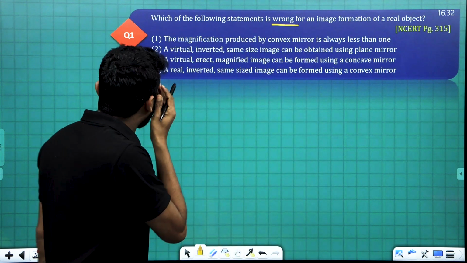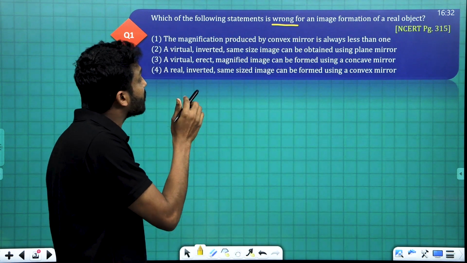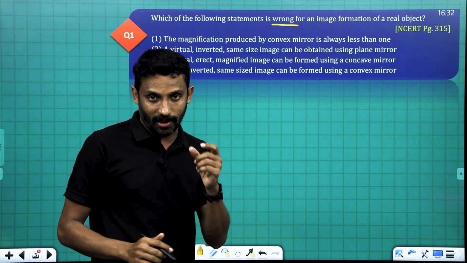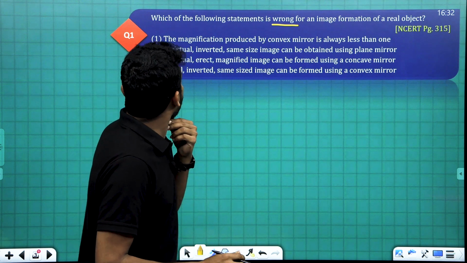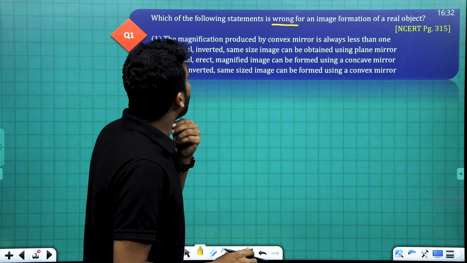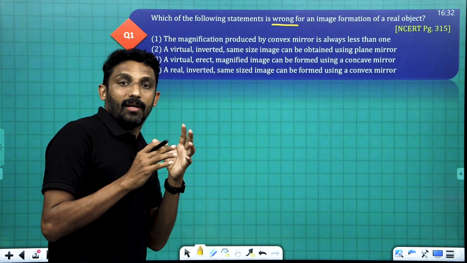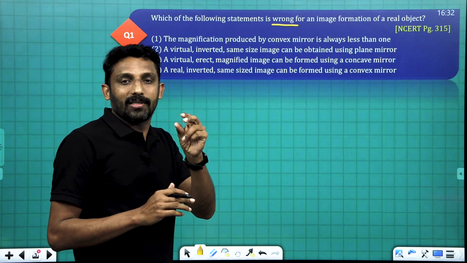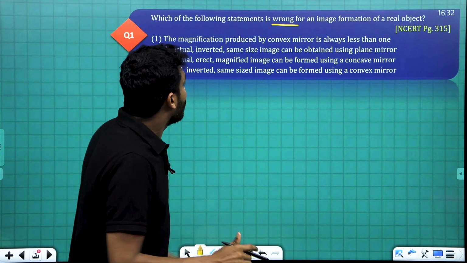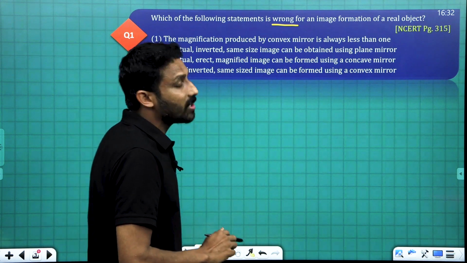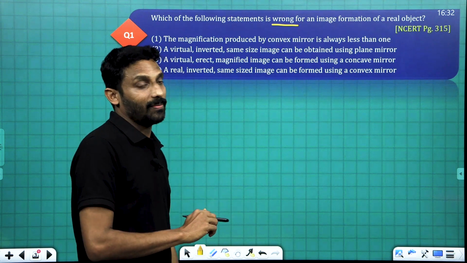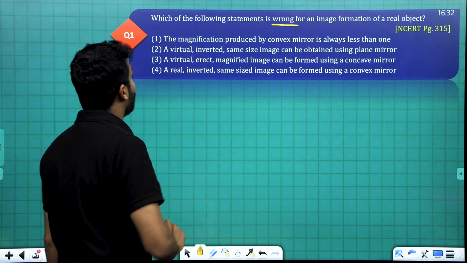That is true, the statement is correct. A convex mirror gives a broad area by reducing the size of the objects. So the magnification is always less than 1 in the case of a convex mirror. So this is a correct statement.